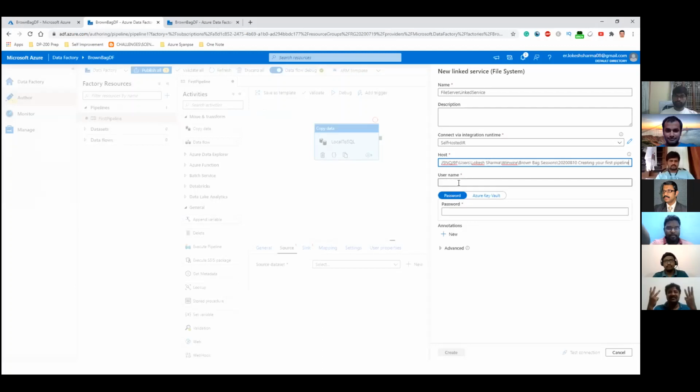Then it is asking for the username and the password. This is nothing but the username and the password for my local machine. Let me type that in, and we'll type in the password now. It's always good to test the connection, so let's test whether it's a success or not. You see the connection has been successfully established. So let's create this linked service.